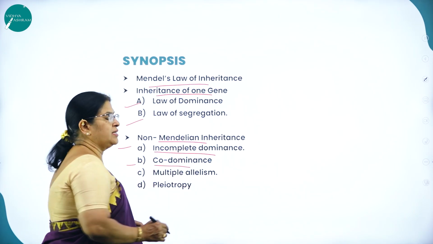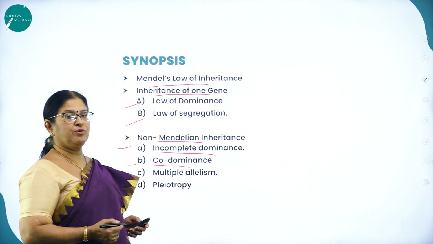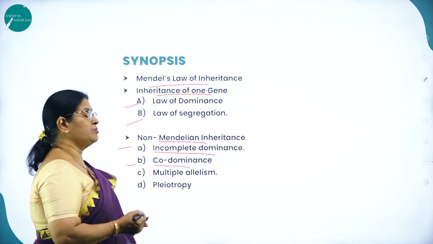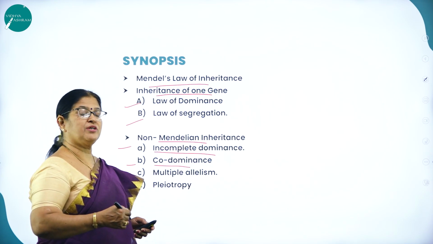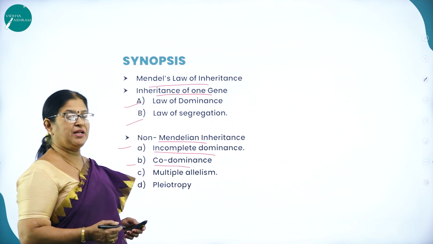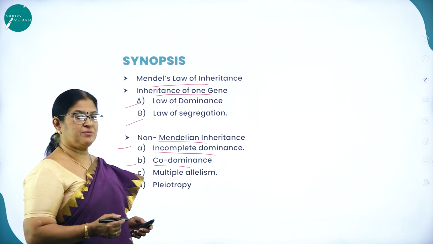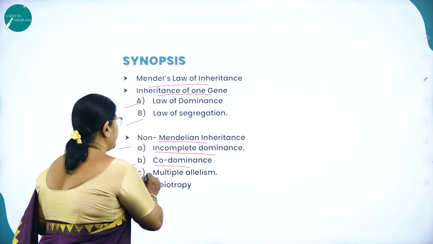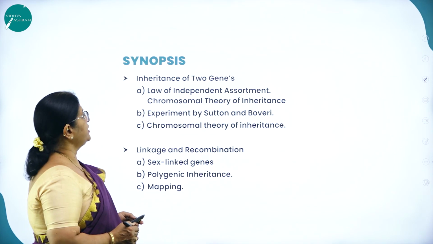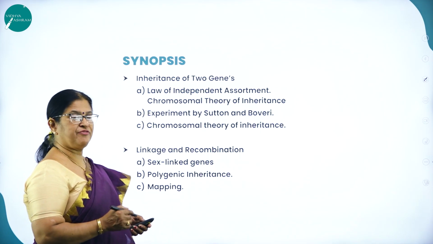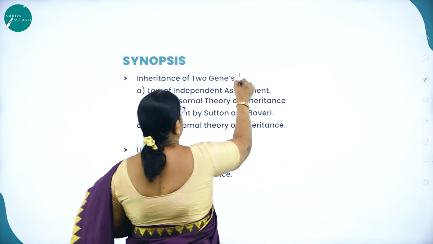Co-dominance, as we know, the very classical example for co-dominance is AB blood group. Multiple allelism, when genes occur in more than one form, we call it multiple allelism, and the classical example for occurrence of multiple allelism is ABO blood groups. Then we'll be studying about pleiotropy also. Then inheritance of two genes is verified by Mendel's dihybrid cross.